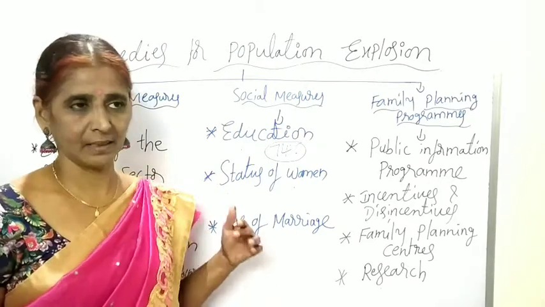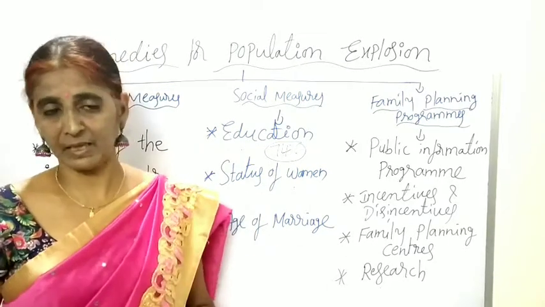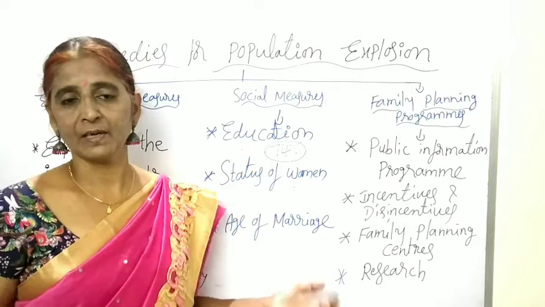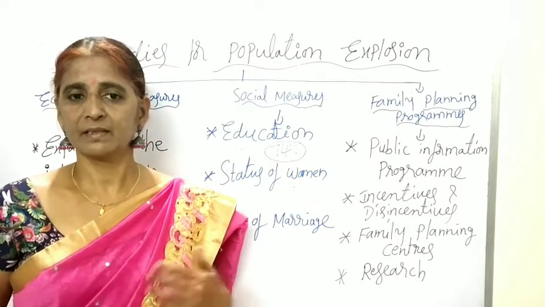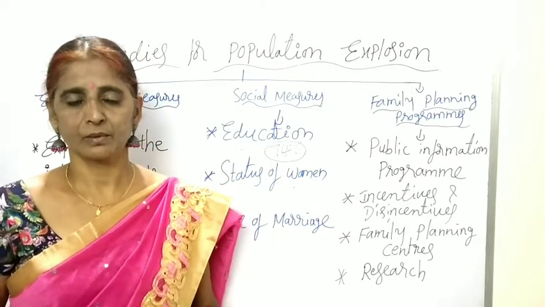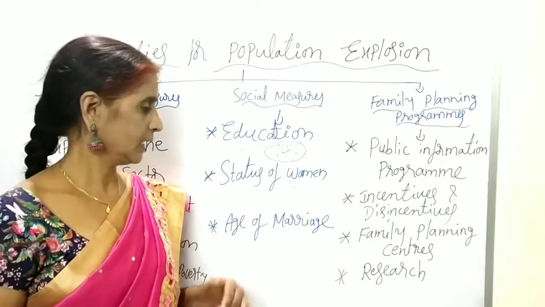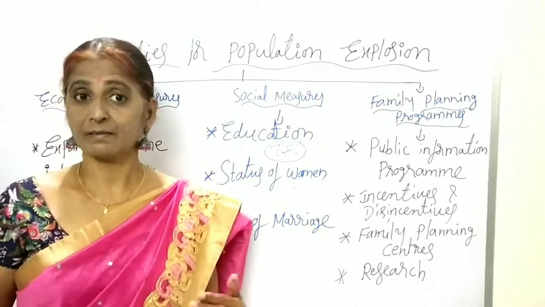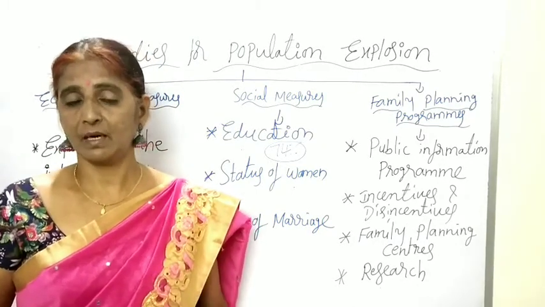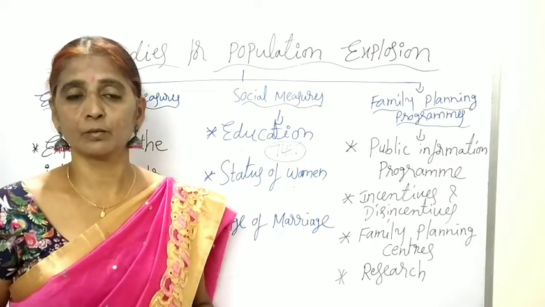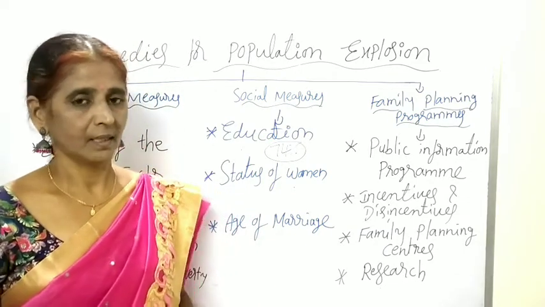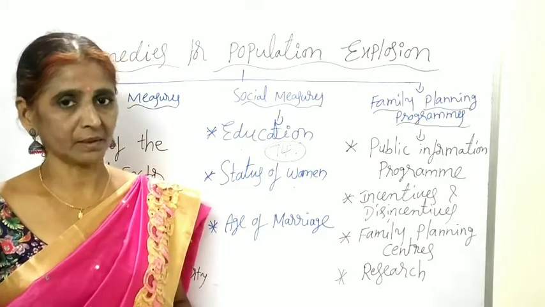At a late age, if they are marrying, the fertility rate will come down. So there is a chance to control the population growth. So that is the reason government has to enact laws to increase the marriage age of both male and female. Then it is possible to control the population growth.